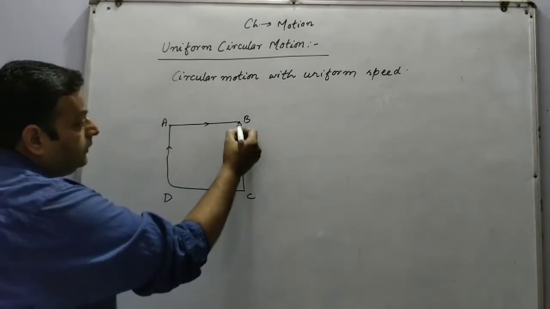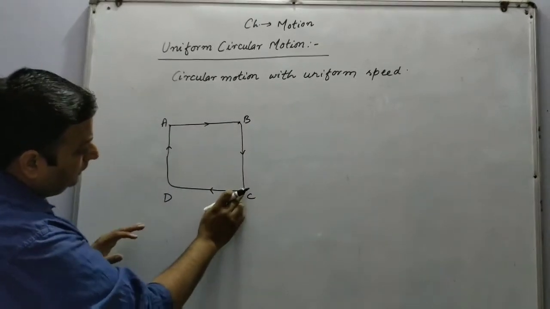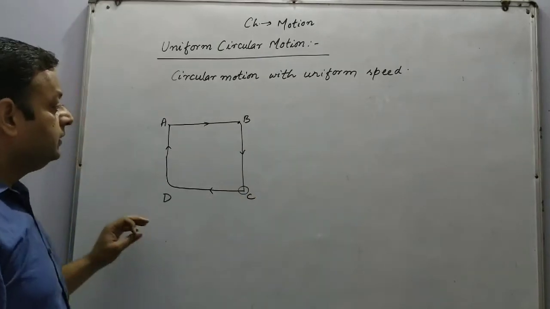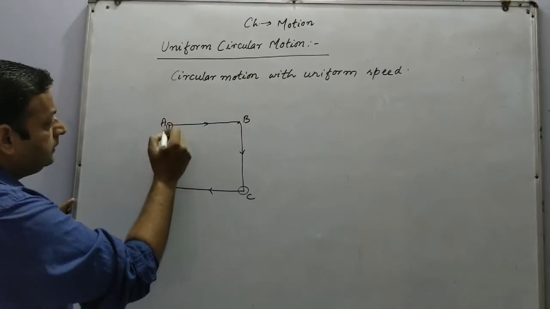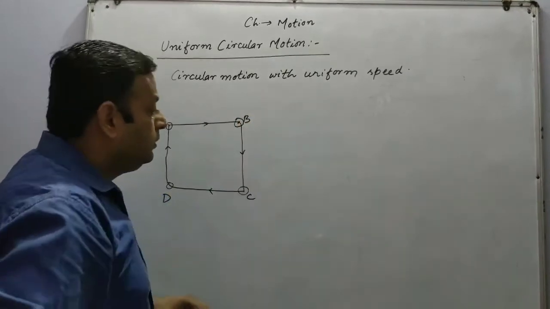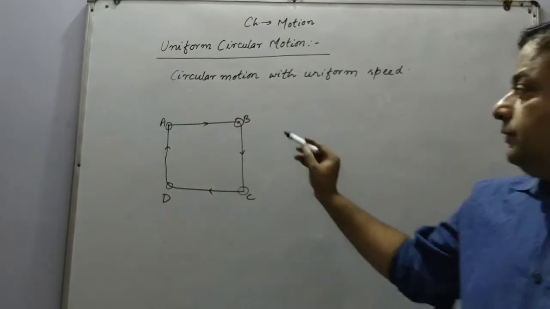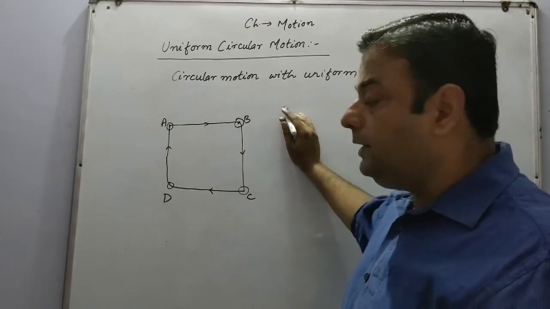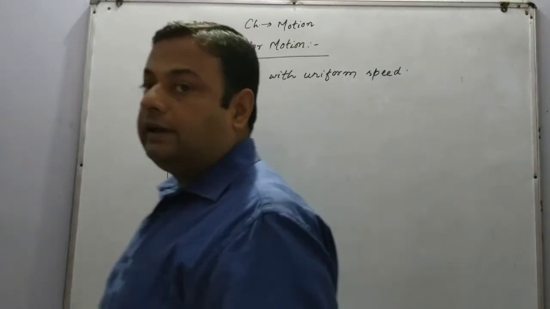Now, the boy is moving on this axis BC, and when he turns towards D, again at this point, the direction changes. Similarly, at this point, the direction will change. So we can say the total number of corners will be equal to the total number of direction changes.